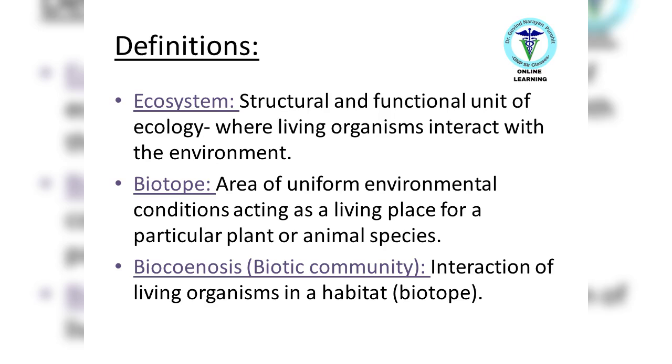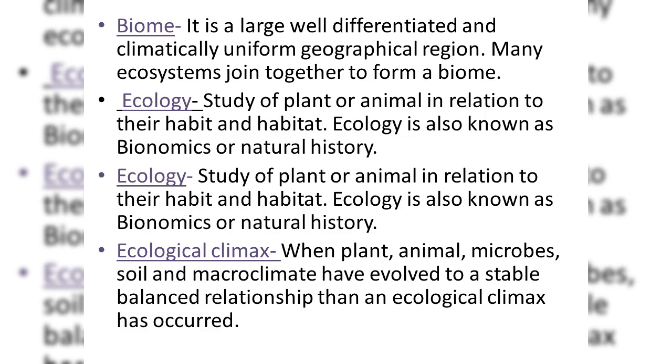Ecosystem: structural and functional unit of ecology where living organisms interact with the environment. Biotope: area of uniform environmental conditions acting as a living place for a particular plant or animal species. Biocoenosis: biotic community, interaction of living organisms in a habitat, the biotope. Biome: a large, well-differentiated and climatically uniform geographical region. Many ecosystems join together to form a biome.